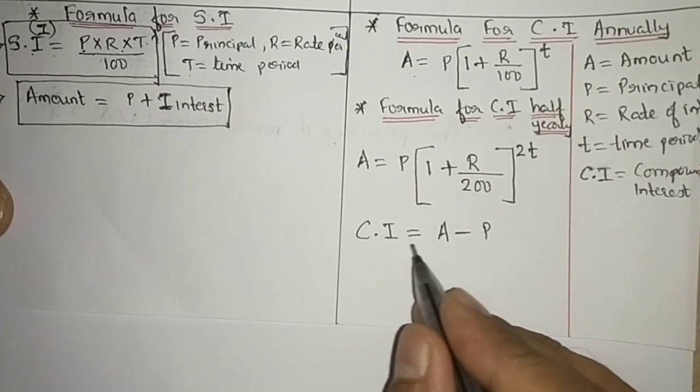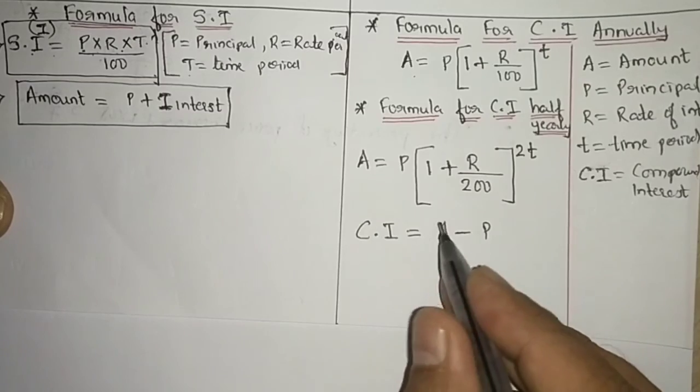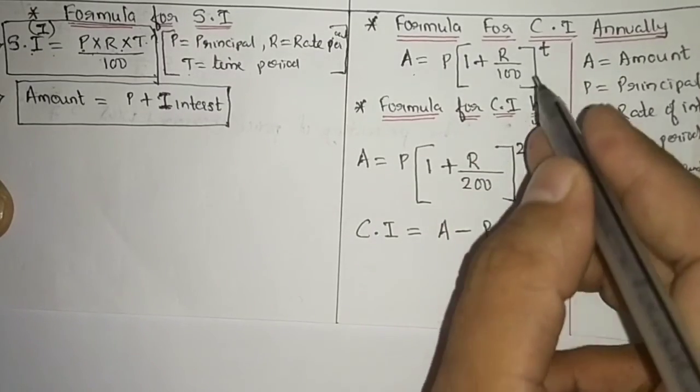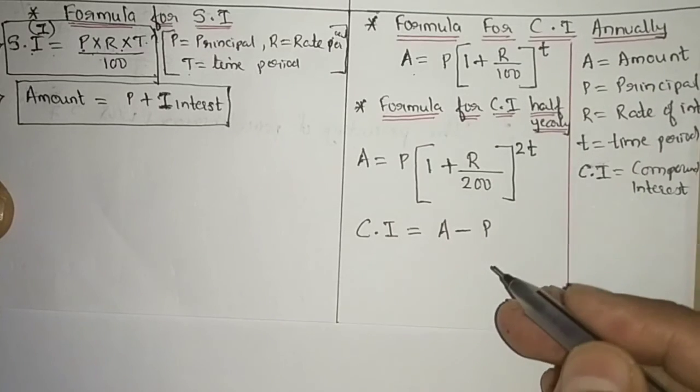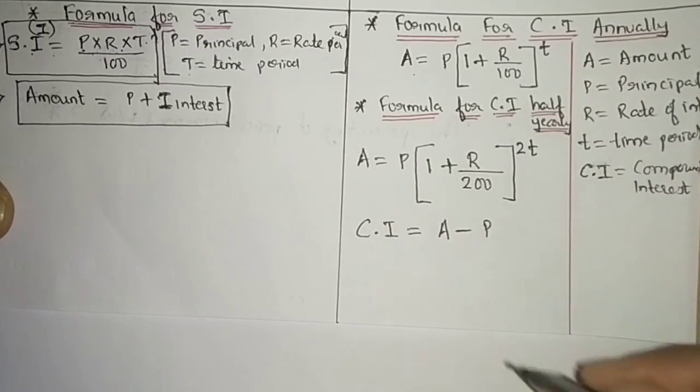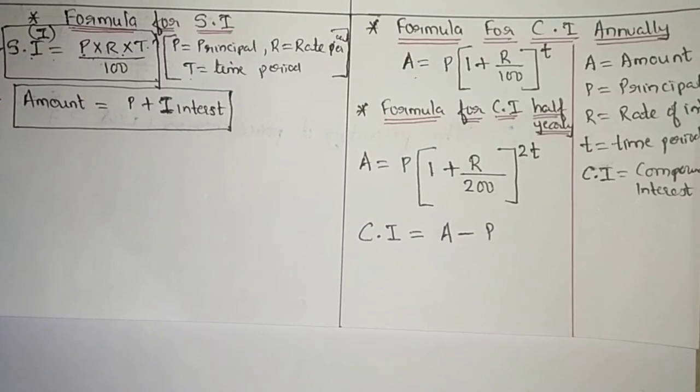Formula for compound interest is amount, whatever amount you get from yearly or half yearly, you will place it here, minus you will subtract the principal amount, and that will be your compound interest.